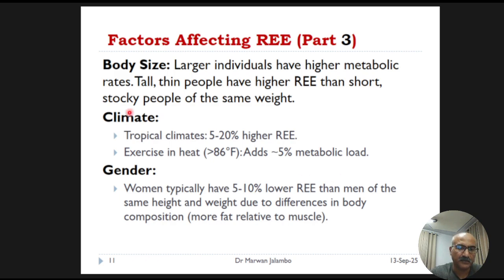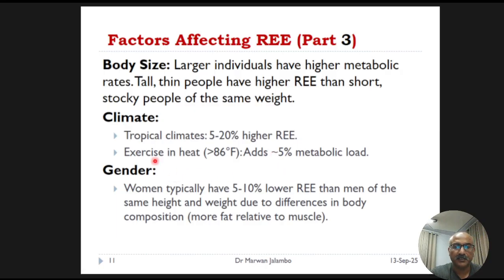The climate also plays a role. People living in a tropical climate can have resting energy expenditure that is 5 to 20% higher than those in temperate zones. Exercising in extreme heat also adds a small metabolic load.